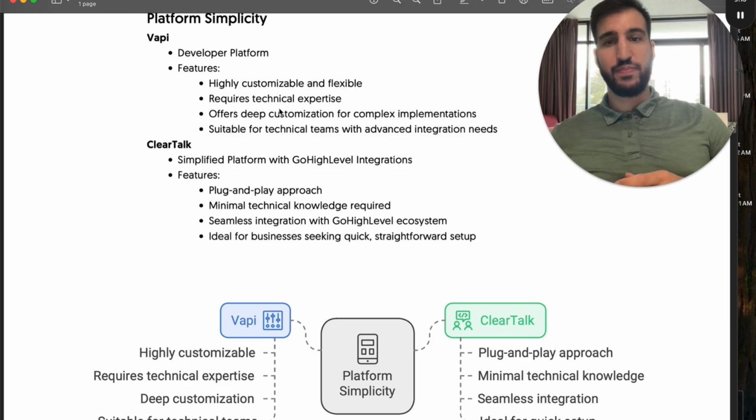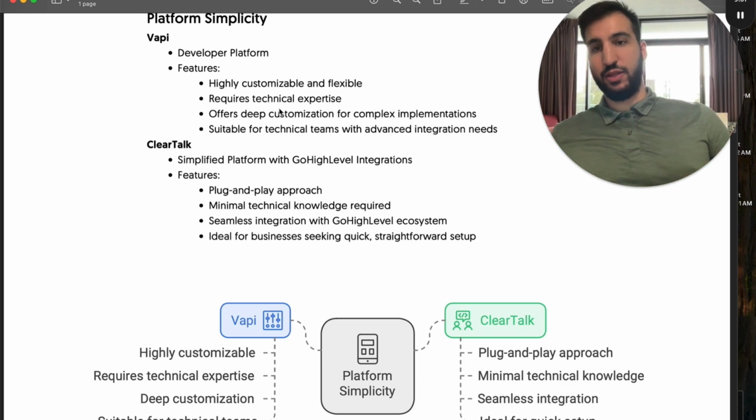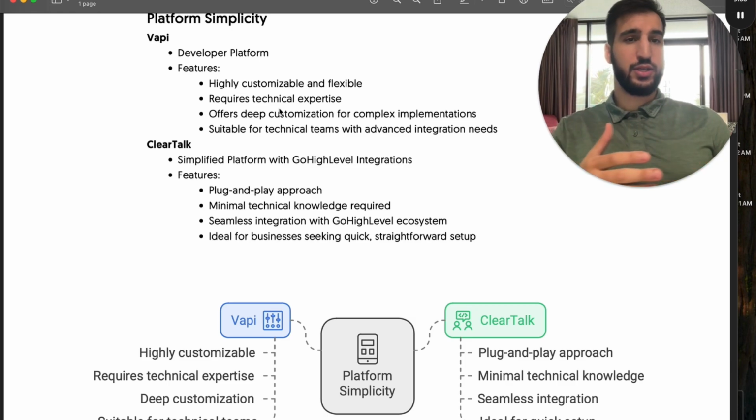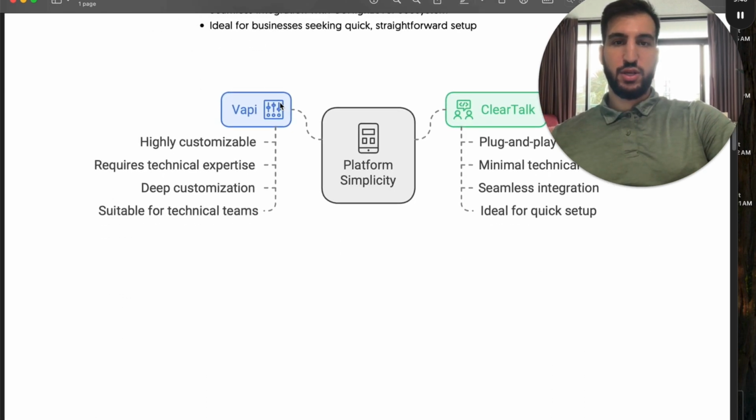With ClearTalk, they have a simplified platform. It's a couple different buttons, and you just click, click, click, and you have an assistant built out. Now it's native for Go High Level and cal.com, which makes it a lot simpler. So if your customers are on Go High Level, or maybe cal.com, then cool, ClearTalk is the way, right? If they have a lot more budget and want something super custom, then cool, let's go with Vapi, let's use a custom build out, let's use a third-party platform, right? So that's kind of the difference.